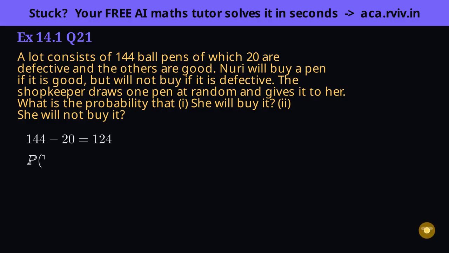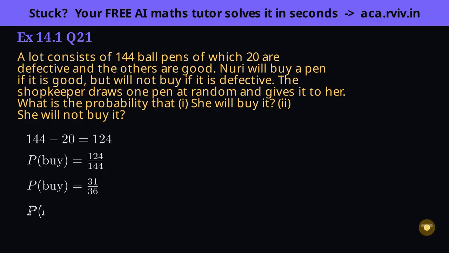Part 1. Noori buys only if the pen is good. So buys means a good pen. 124 favorable out of 144. Both divide by 4, so 124 over 144 reduces to 31 over 36.